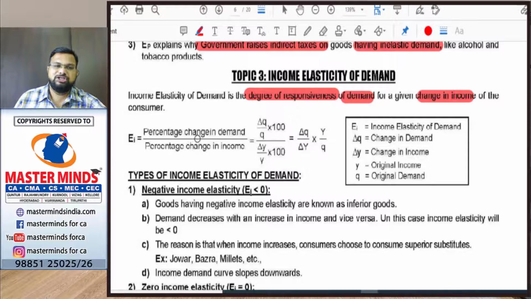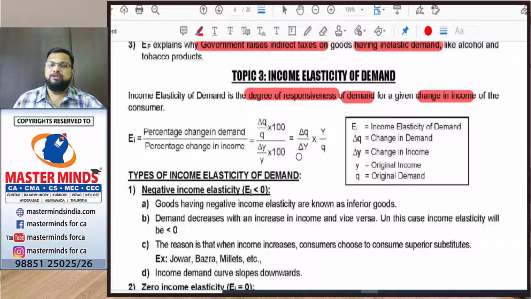So the formula is percentage change in demand divided by percentage change in income. That is, delta Q by Q into 100 divided by delta Y by Y into 100. For price elasticity of demand, we use the formula delta Q by delta P into P by Q, right? So in place of P, we will use Y.